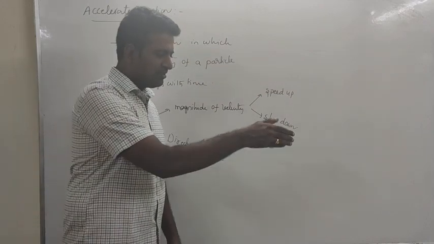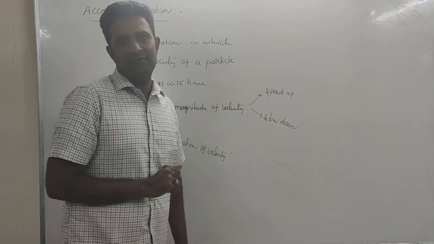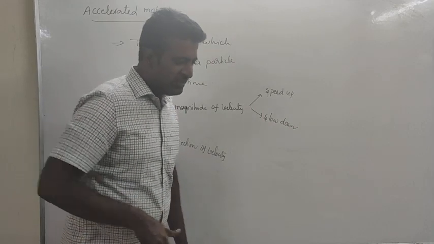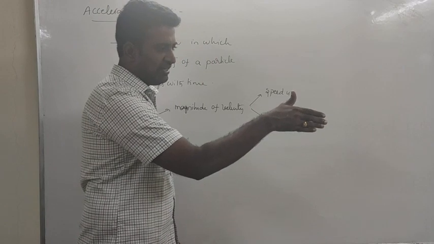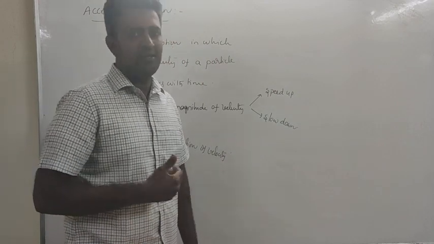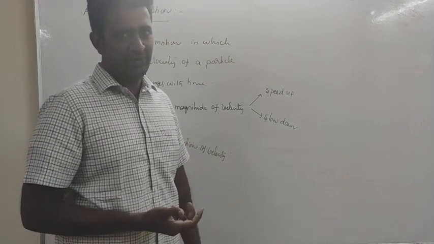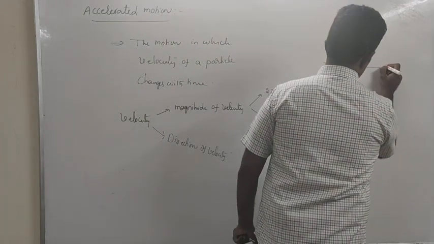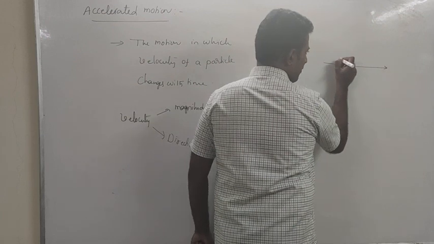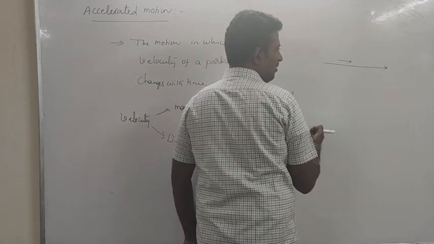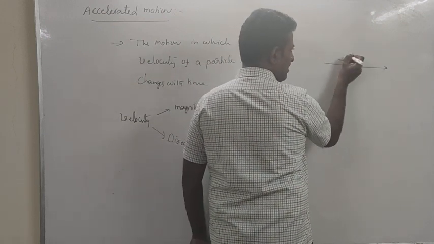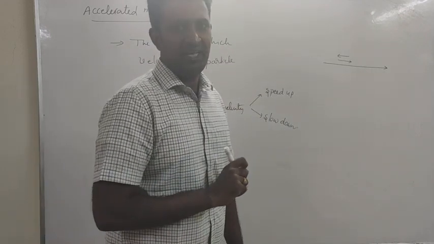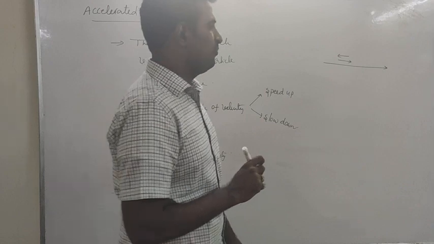In case of one-dimensional motion, either x motion or y motion or z motion is allowed. So, how many possible directions are there? Either forward x or backward x, that is either positive x or negative x. In case of one-dimensional motion, change in direction means a body which is traveling along plus x-axis can change only to negative x direction, because only two possible directions exist in case of one-dimensional motion.